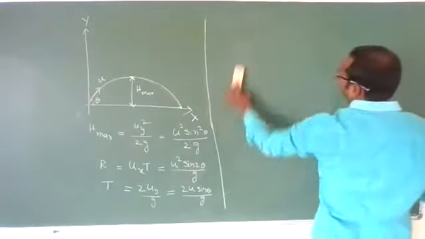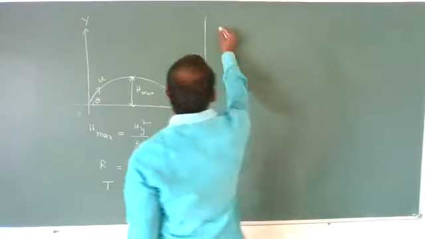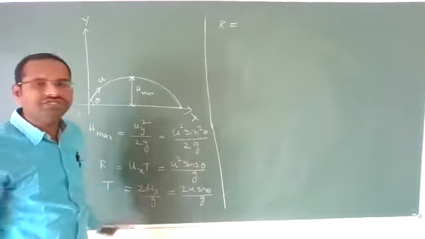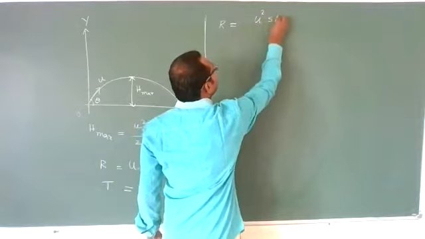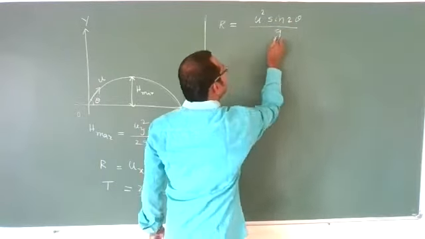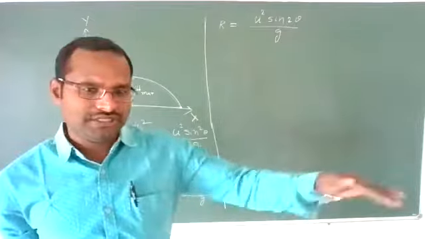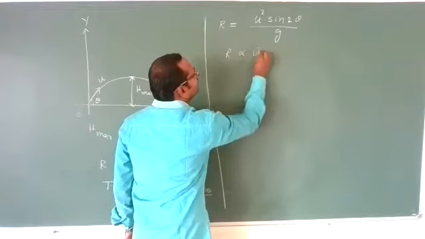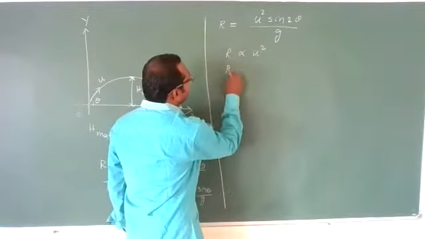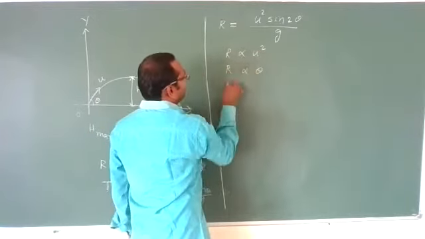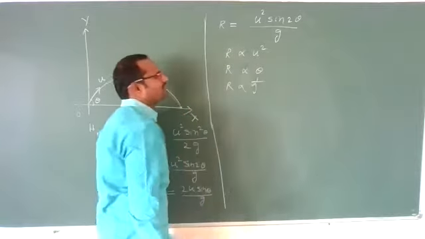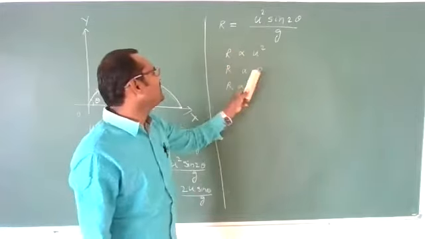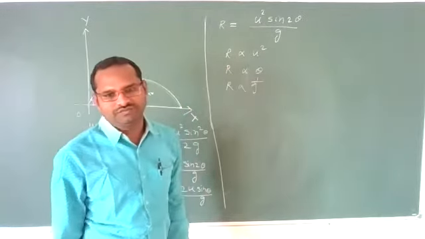Okay? Next. Another point, what about range, sir? See, what is the range formula? The range formula is R is equal to u square sin 2 theta by g. This is the range the projectile can travel along the horizontal. Again, this range depends on the square of the initial velocity, and it depends on theta also, and it depends on acceleration due to gravity also, 1 by g. Clear? So range depends upon three factors: initial velocity square, theta value, and g value.